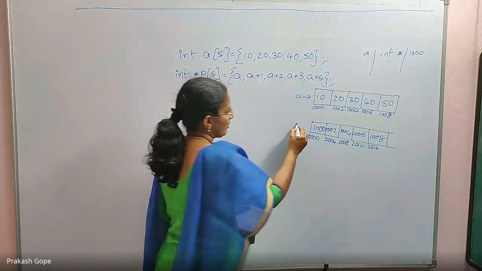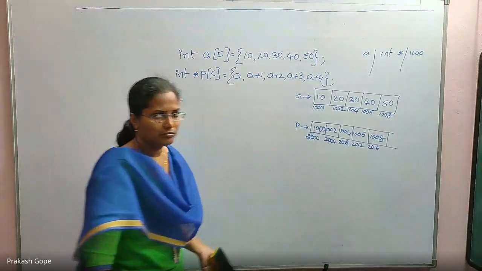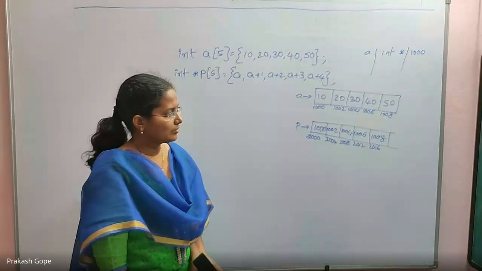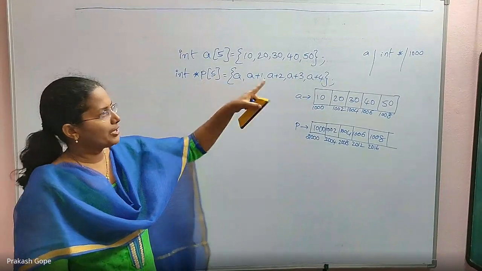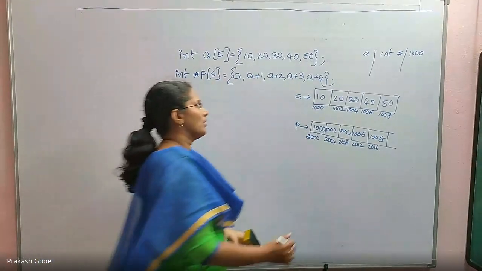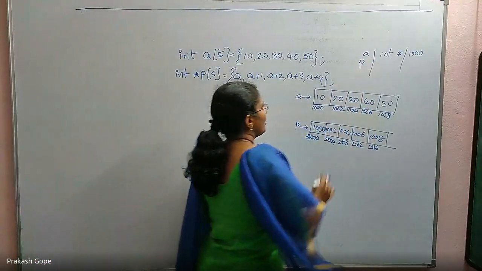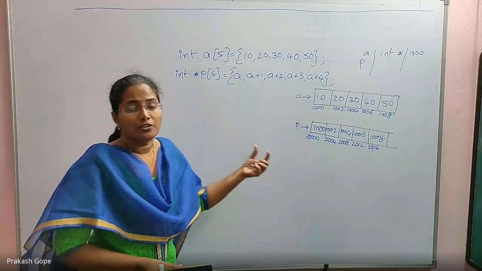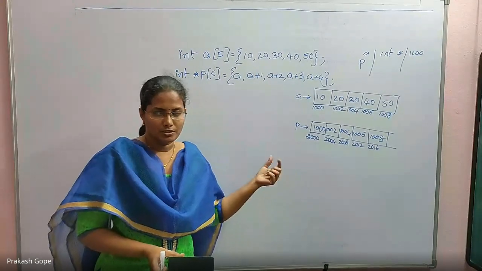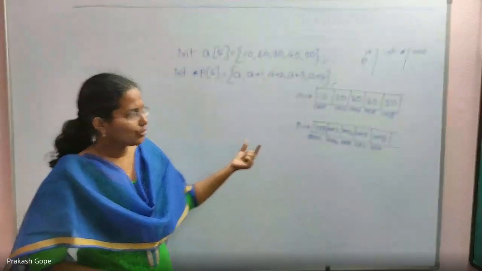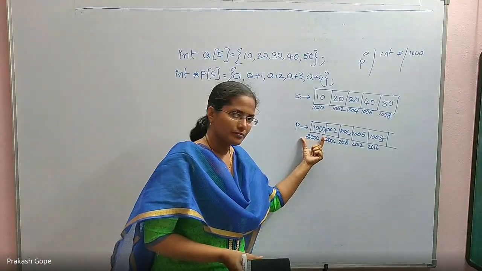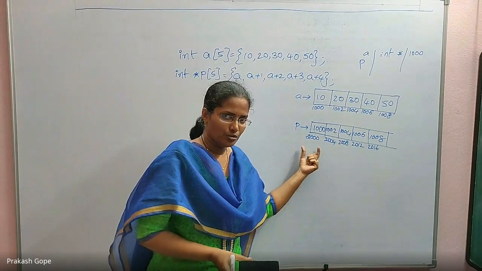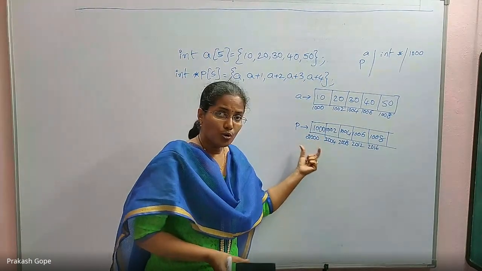This is array P. Each one is a pointer. Each one holds an address. But internally, how is P maintained in the symbol table? P, array name again. If it is an array name, it is a pointer to the first element's address. It's a pointer, so int *, for whom?